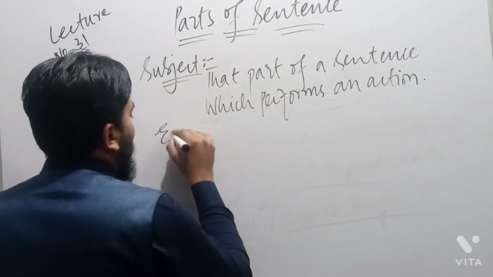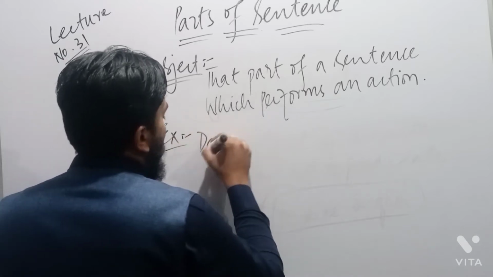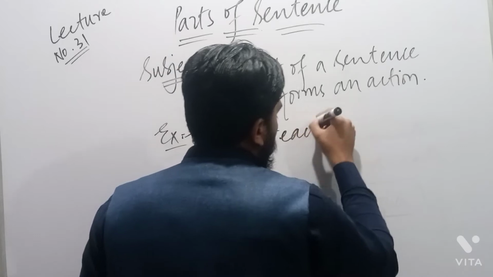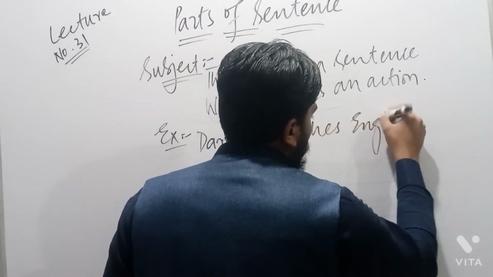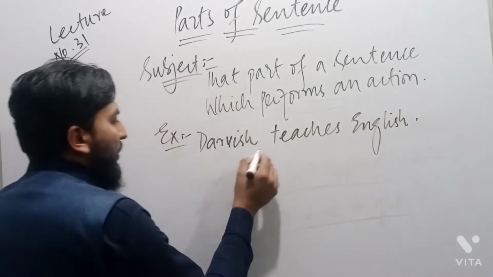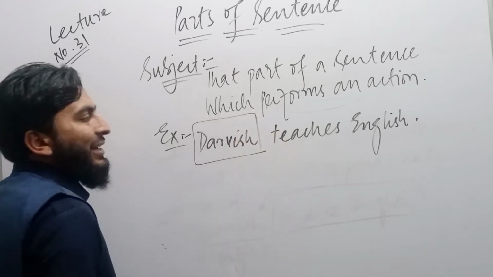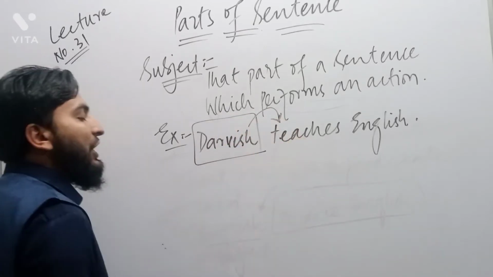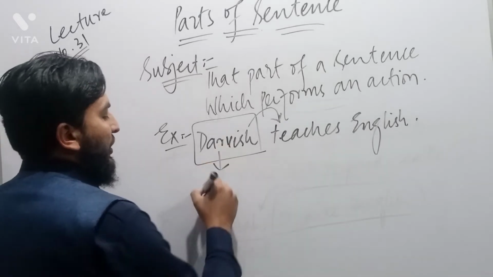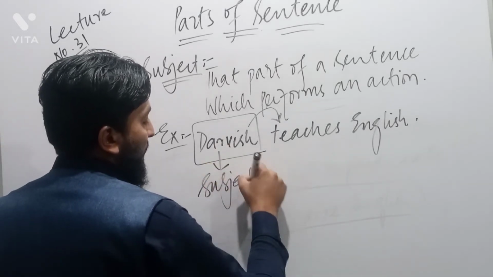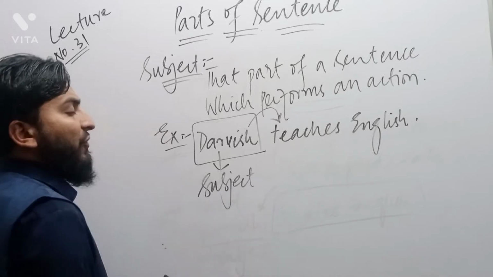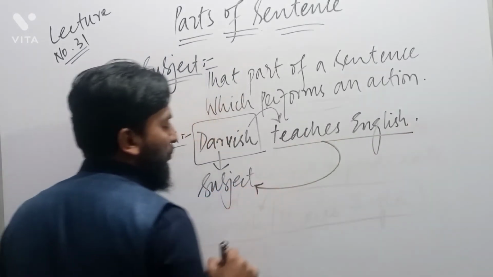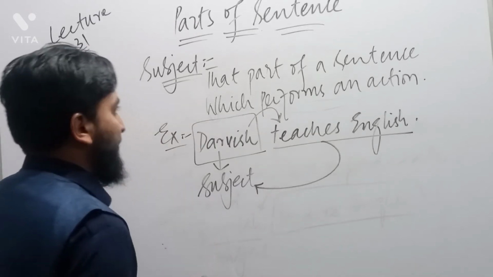For example, I say, Darvish teaches English. The question is, who teaches English? It means, who is the performer of this action, which is called teaching? So in "Darvish teaches English," Darvish is called subject. And the previous definition which I gave also applies, because this part is written about the subject, which is Darvish.